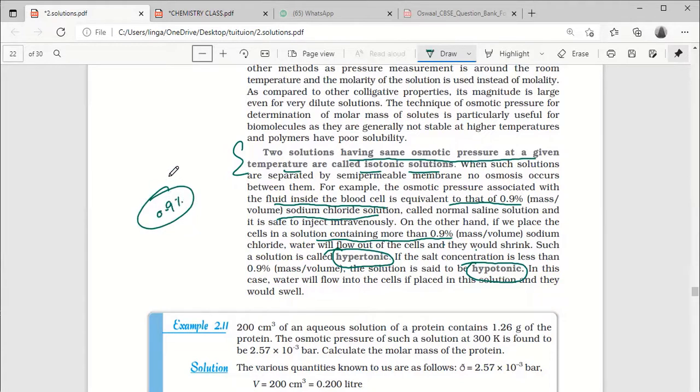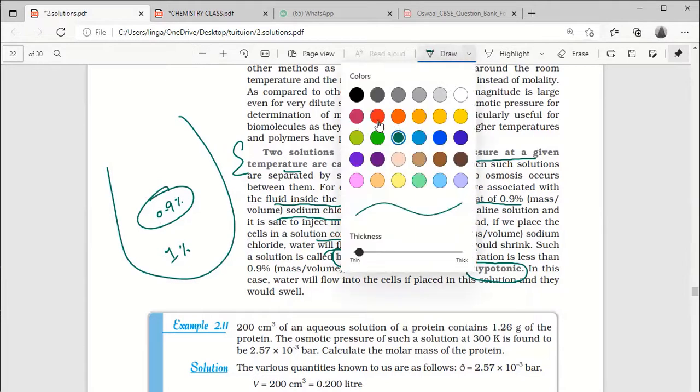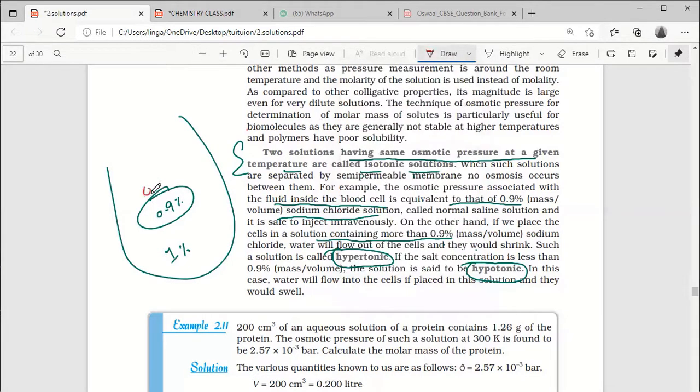That time the cell will be perfect. On the other hand, if we place the cell in a solution containing more than 0.9%, outside more than 0.9, meaning 1% solution is there outside. It was the cell, and I am keeping it in some container. Then what will happen? The water will come from the cell outside.